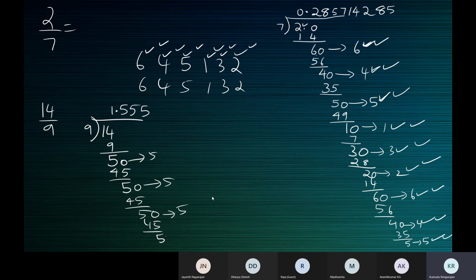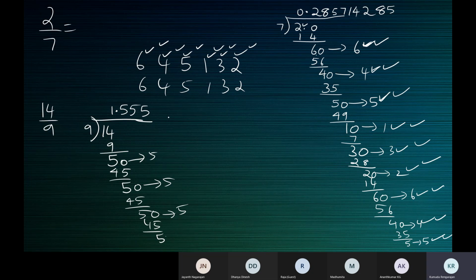So this is a case where the division does not come to an end with a 0 remainder. If the division does not end, the digits in the quotient also will not end, because you can keep dividing and keep writing digits in the quotient. That means when the division does not come to an end with a 0 remainder, you will get a non-terminating decimal. Non-terminating decimal meaning a decimal that does not come to an end.